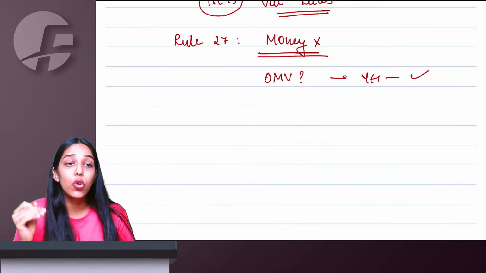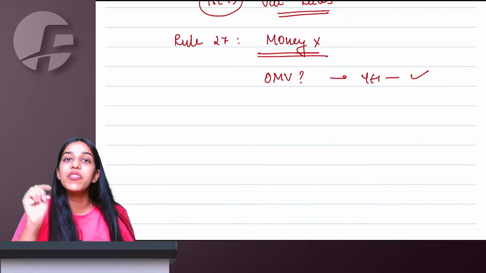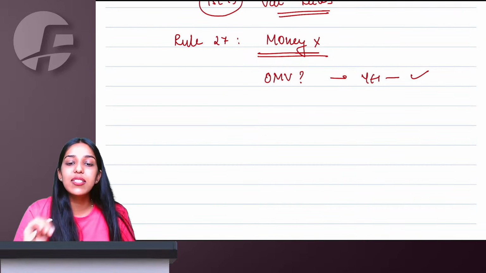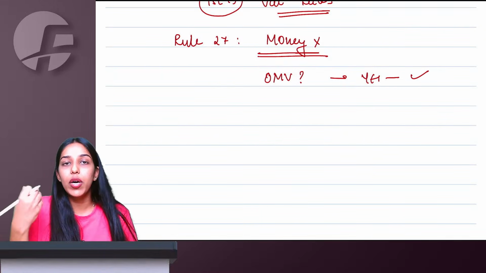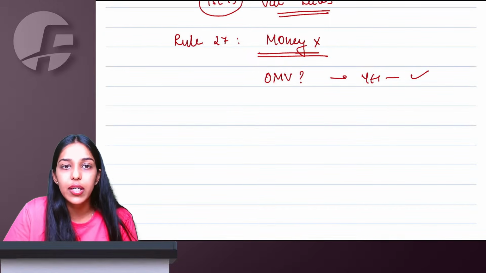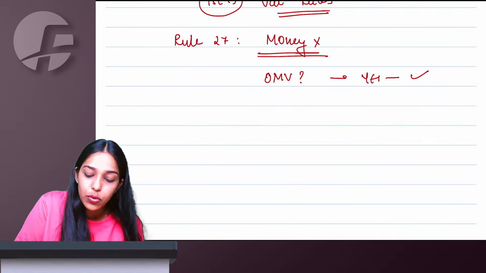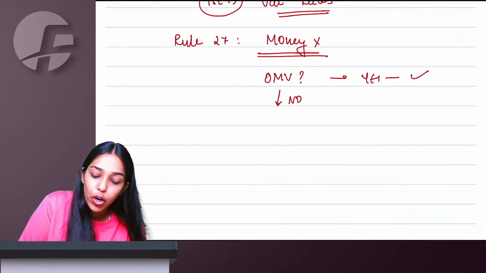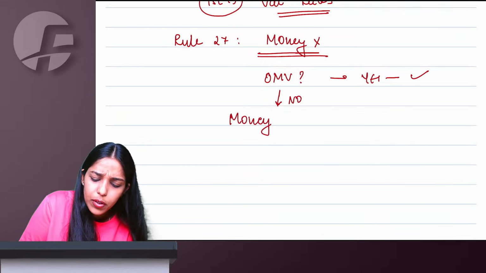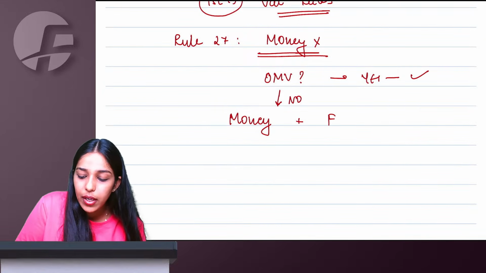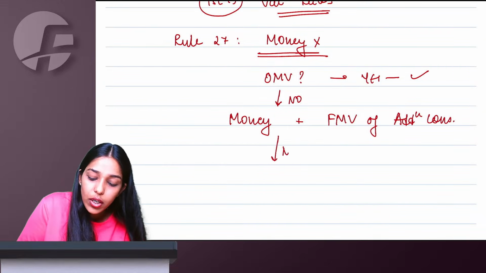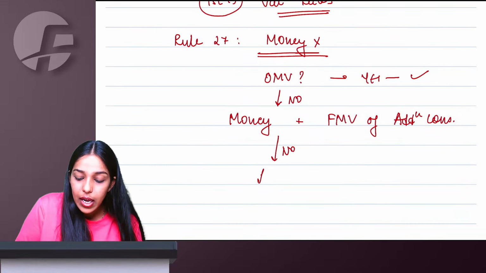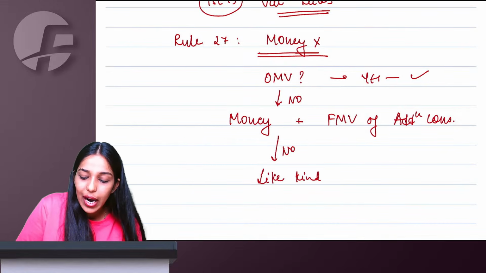You always have to follow the chronology. You cannot directly jump to step number 2 if step number 1 is available. Compulsorily, step by step, you will go and determine the value of supply. So whatever I am giving, whatever goods or services I'm supplying, is the open market value of that available? Yes, you take that. No, it is not available. Then what you have received, some money maybe you have received, plus if you have received any additional consideration, then whatever is the fair market value of that additional consideration you take. Even if this is not available, then whatever I have given, is there any like kind and quality of that product available?